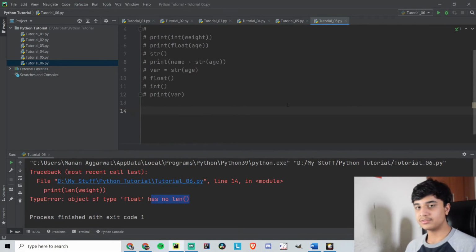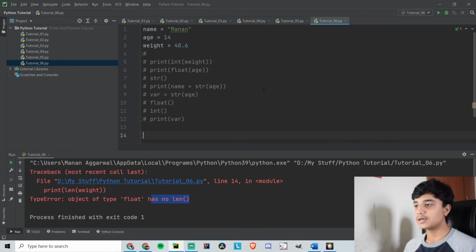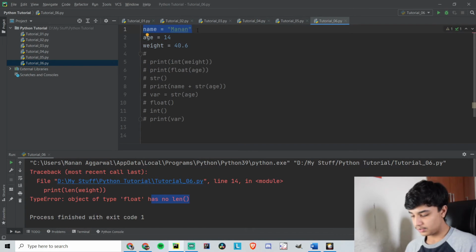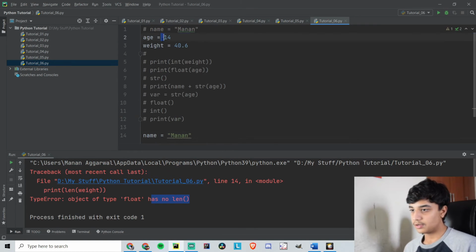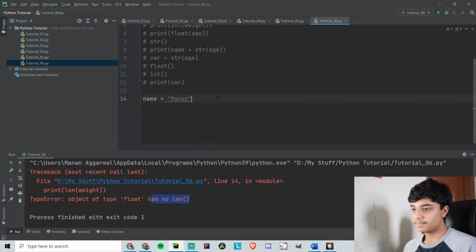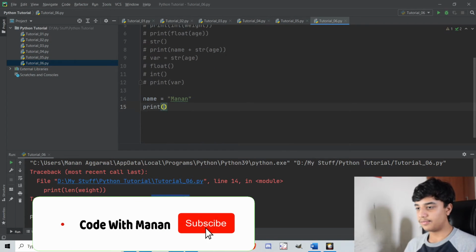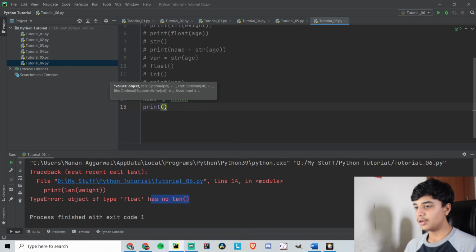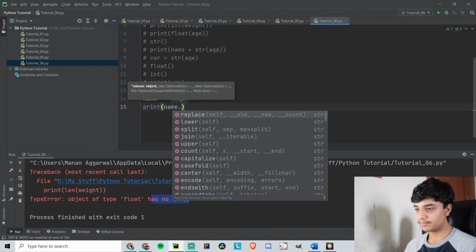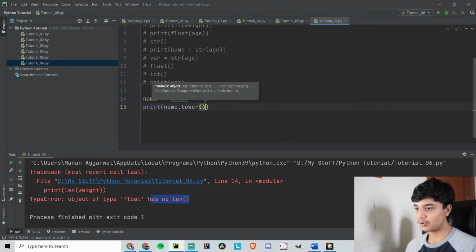But for strings we have some special methods. Like let's take this variable out here, you can comment that out and I can paste it right here, right? Now I can do operations, like I will use print only, but you can use it some other way also. So in print I can write name dot, then I can see there are so many options. So I want to discuss lower right now.